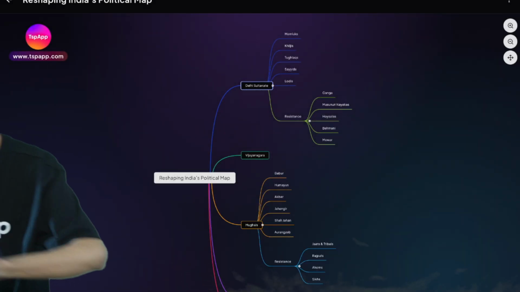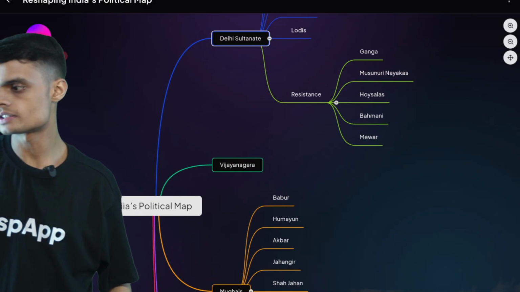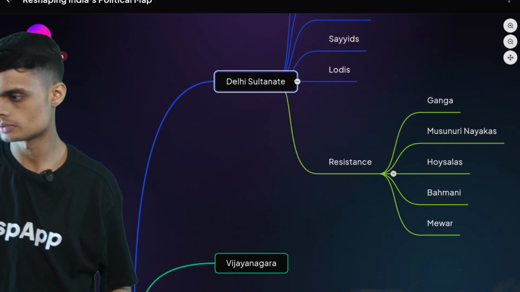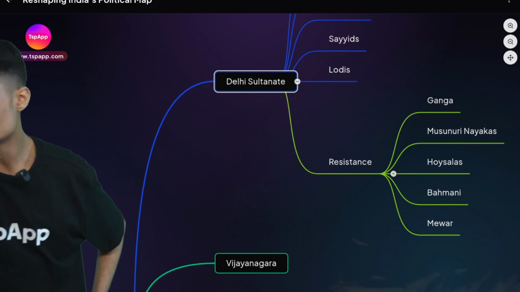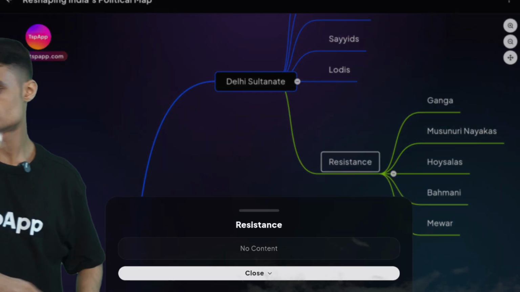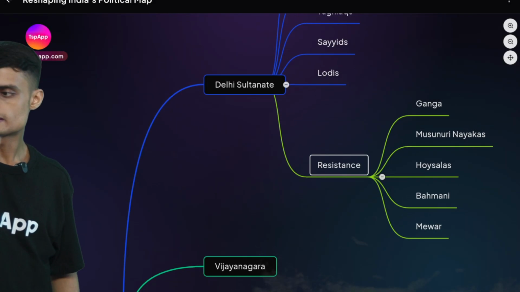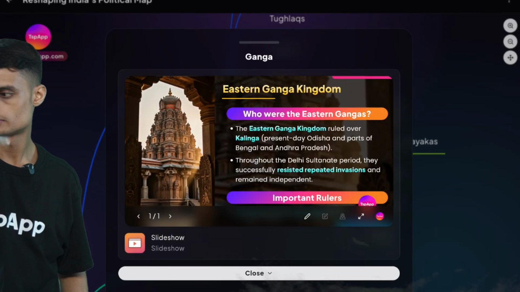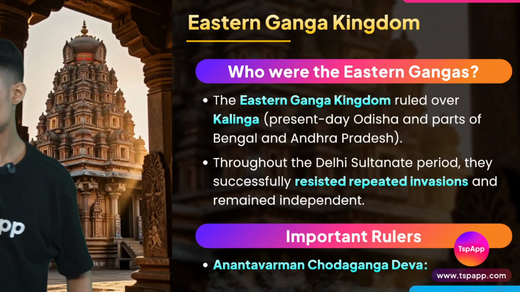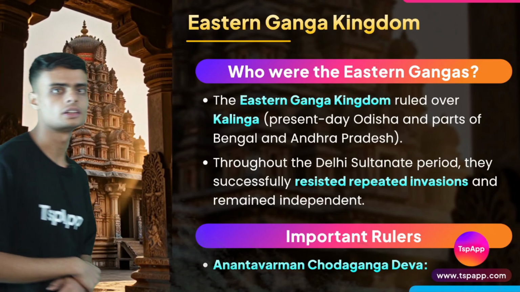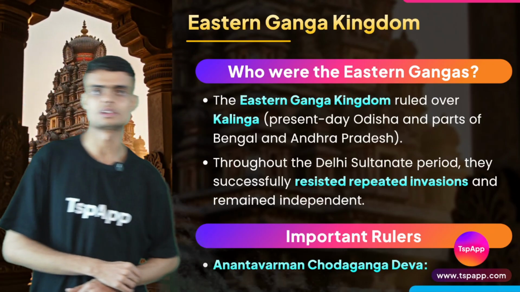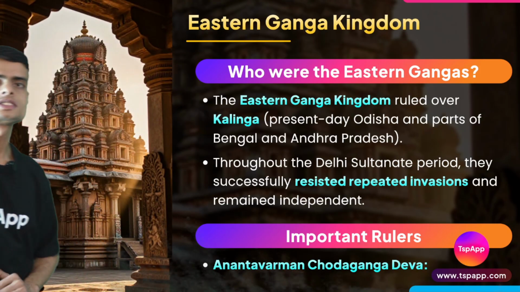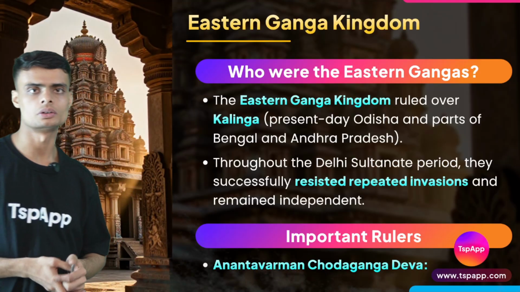And all these things that we are studying right now are actions of the past. So there is no need to feel any embarrassment or something like that. These are the events of the past. We are today living in a modern world. We do not have to feel any enmity or conflict with any other religion. This is just how history has gone in the past.